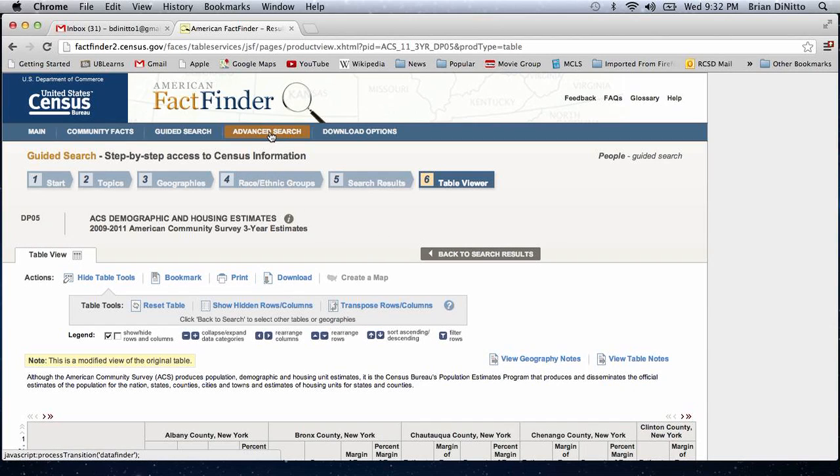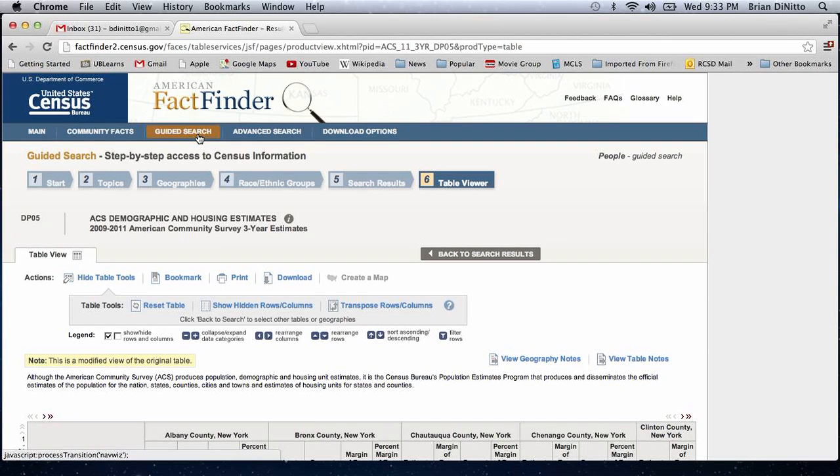There is also advanced search, but that is somewhat still difficult to use unless you know exactly what you're hunting for. So I would advise sticking to the guided search when you first use American Factfinder. So that is my presentation on the American Factfinder 2 website used to search census data and American Community Surveys data. I hope you learned something, and I hope you use this site.